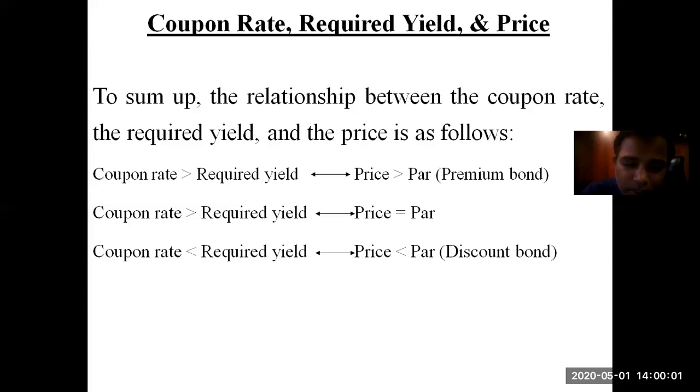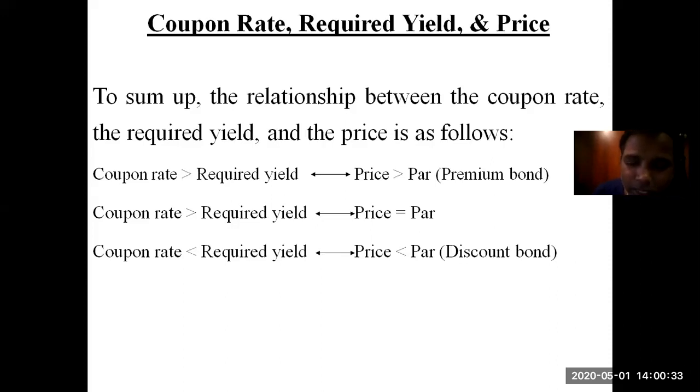If the coupon rate is greater than the required rate of return, it should be equal to... If the coupon rate is equal to the required rate of return, the price will be equal to par, so there is no place for arbitraging. If the coupon rate is less than the required rate of return, the bond will be traded at a discounted value compared to its market value. So this is the relationship between the coupon rate, required rate of return, and the price.